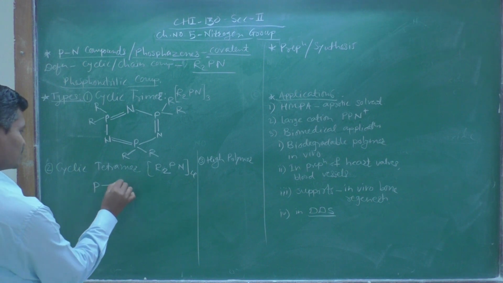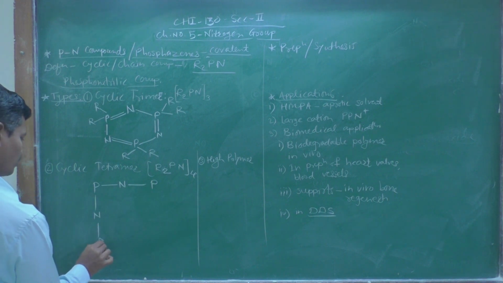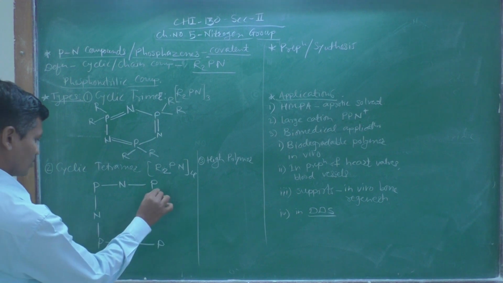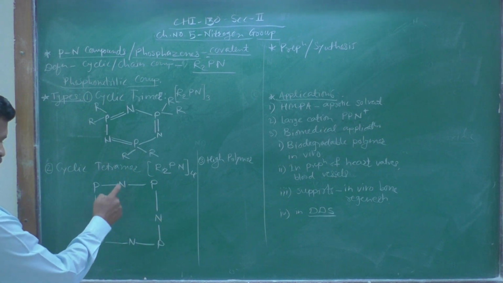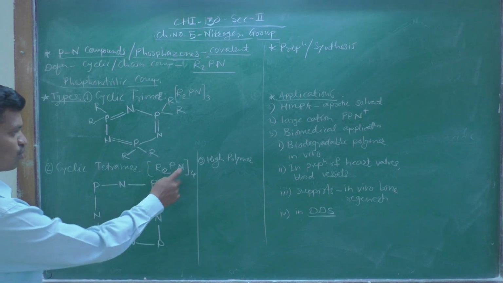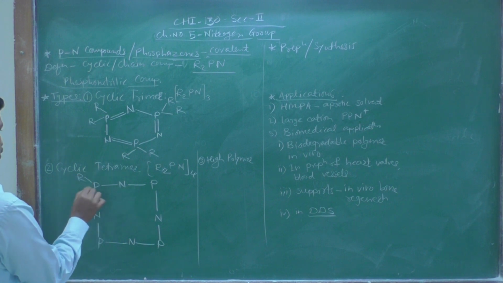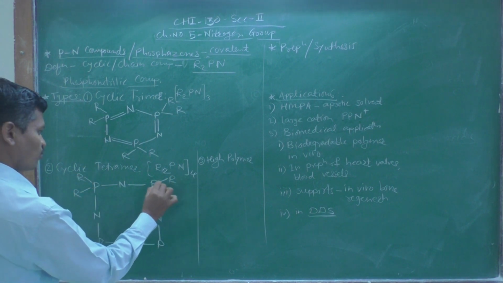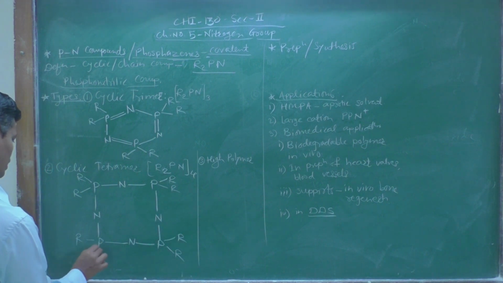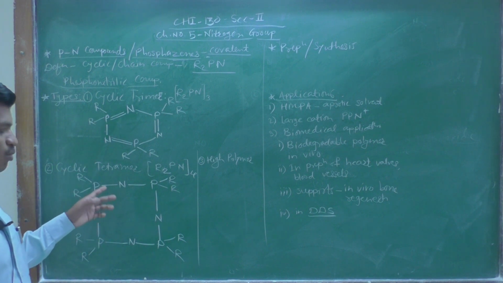Phosphorus, nitrogen, phosphorus, nitrogen, phosphorus, nitrogen, phosphorus, nitrogen. So 4 nitrogen atoms and 4 phosphorus atoms, and each phosphorus atom has 2 R groups. Now what remains?